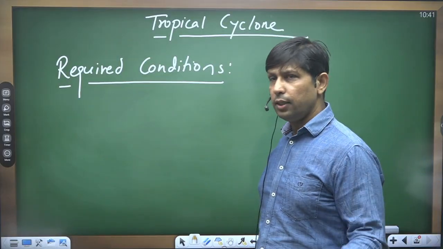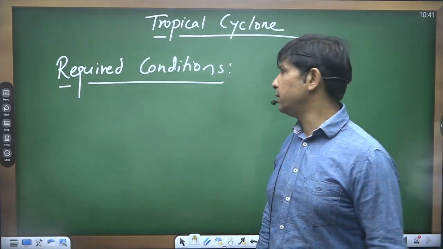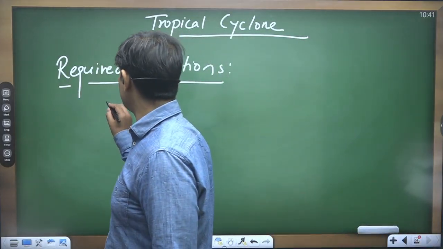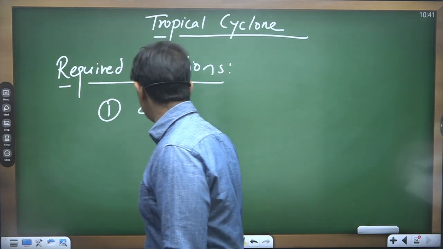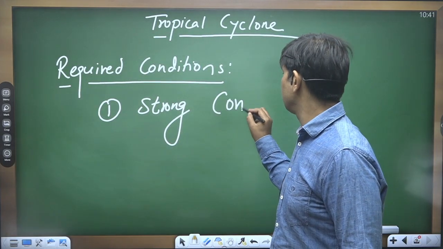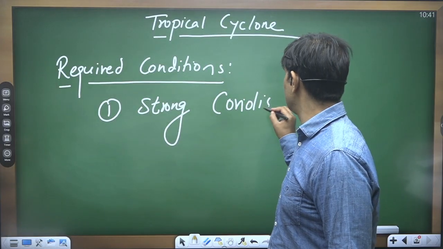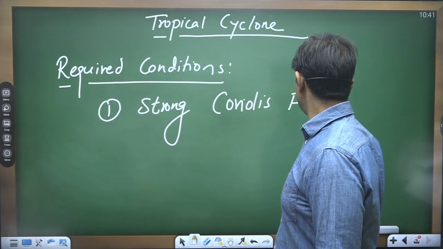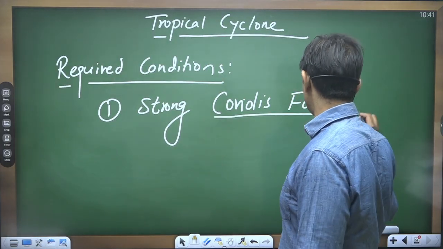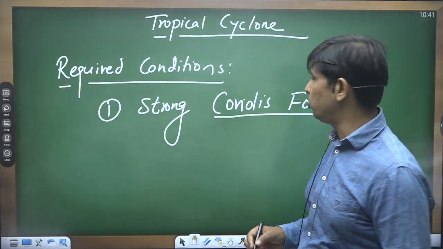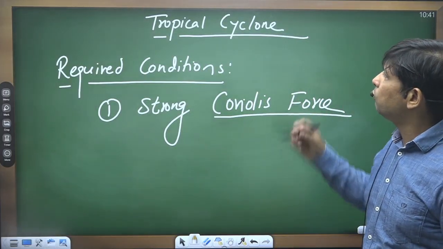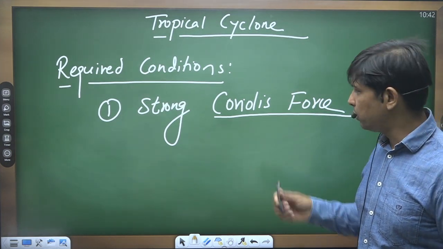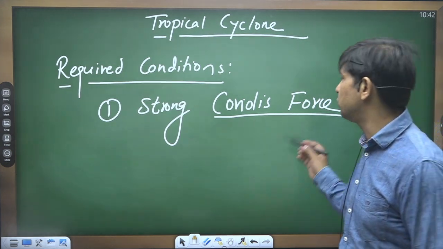There we have two important required conditions. One is the availability or the presence of strong Coriolis force. Wherever we have the presence of strong Coriolis force, it fulfills at least the first condition for the formation of tropical cyclone. So the first condition is the presence of strong Coriolis force.